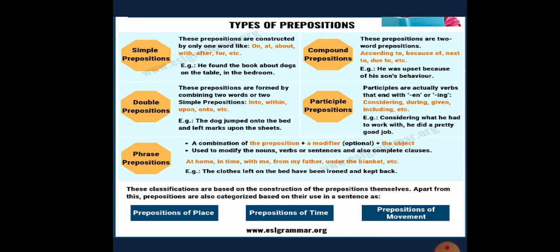Phrase prepositions. A combination of the preposition, a modifier, and the object used to modify the nouns, verbs, or sentences, and also complete clauses. For example, at home, in time, with me, from my father, under the blanket, etc. These are examples of phrase prepositions. These classifications are based on the construction of the prepositions themselves. Apart from this, prepositions are also categorized based on their use in a sentence as prepositions of place, prepositions of time, prepositions of movement.